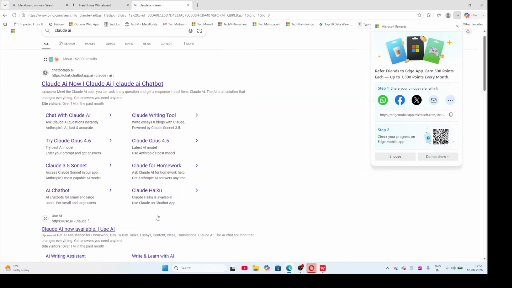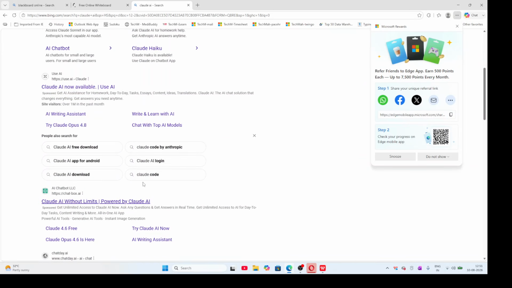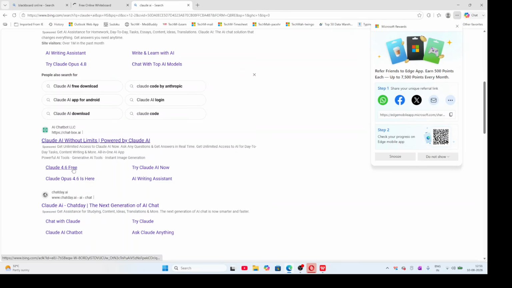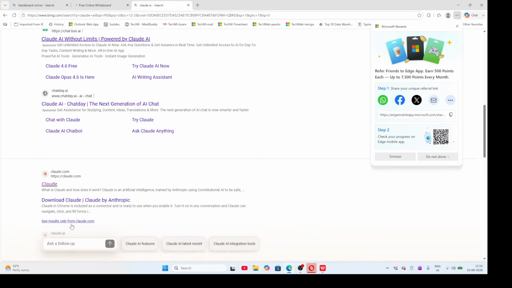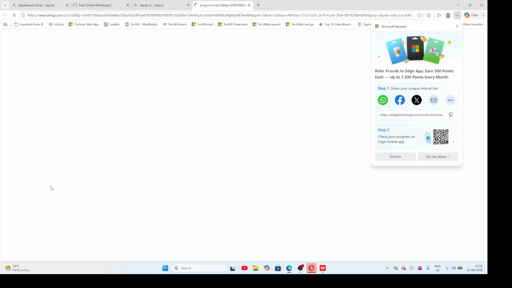So don't use those. We should open only the Cloud AI application. This is AI chatbot LLC. Don't use that one also. It is shown as free, but don't use it because later it will ask you to purchase. For that reason you should not open it. This is chat.ai, so don't use that one also. This is cloud.com, so we should click here.